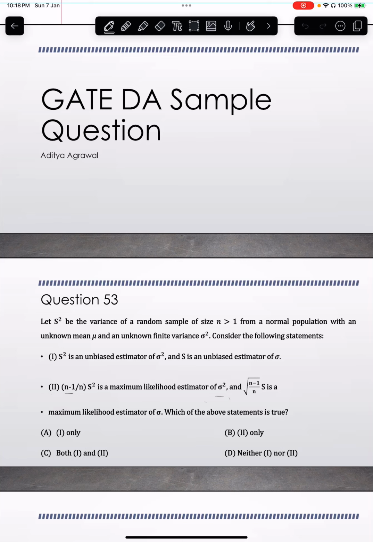So hello everyone. Today we'll be solving some practice questions on the GATE DA paper, the GATE Data Science and Artificial Intelligence paper, especially question number 53. In this video, we will look at the different concepts that we can learn from this question. My goal is not just to solve the question, but also to help you understand the underlying concepts behind the question. So I hope this is helpful.